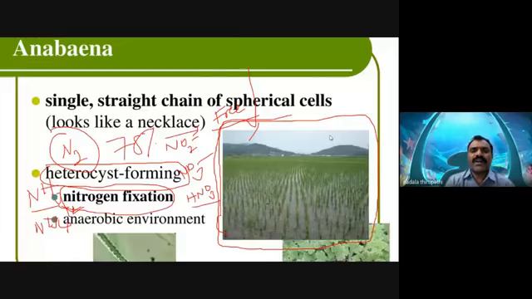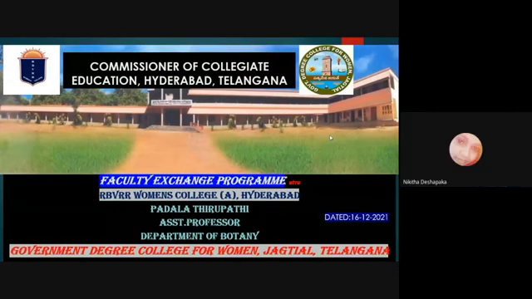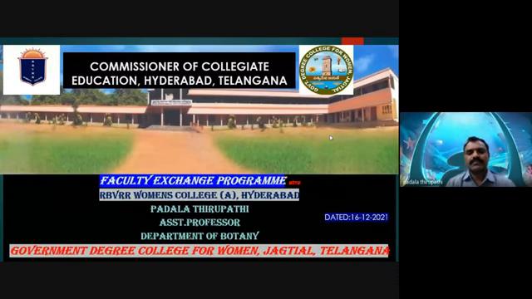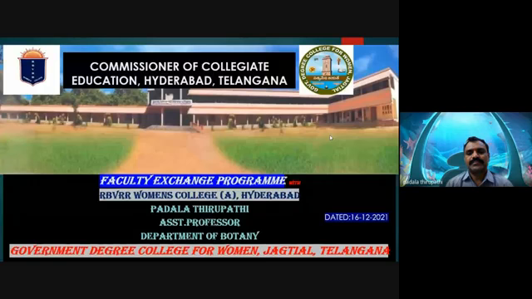So today what have we discussed? Anabaena, Oscillatoria, and eutrophication. Nostoc we have already discussed.